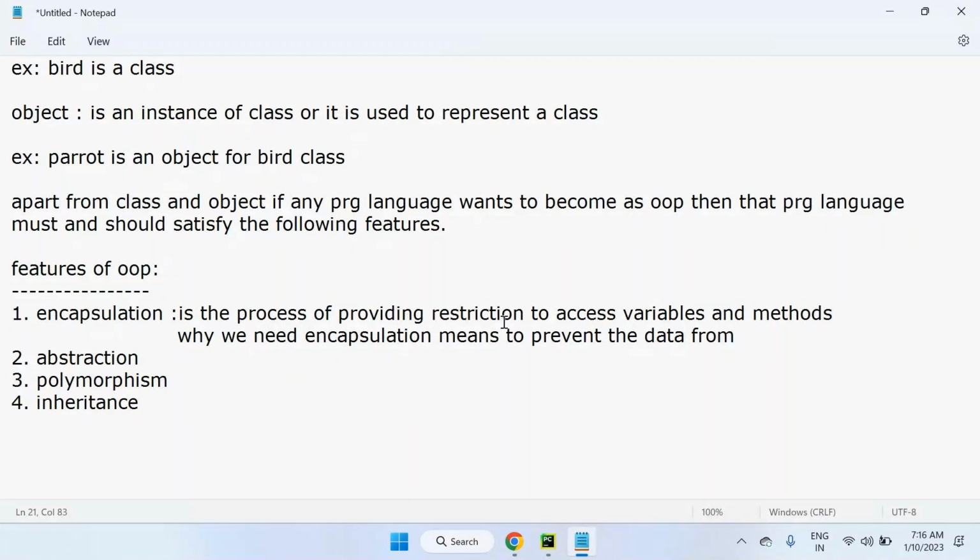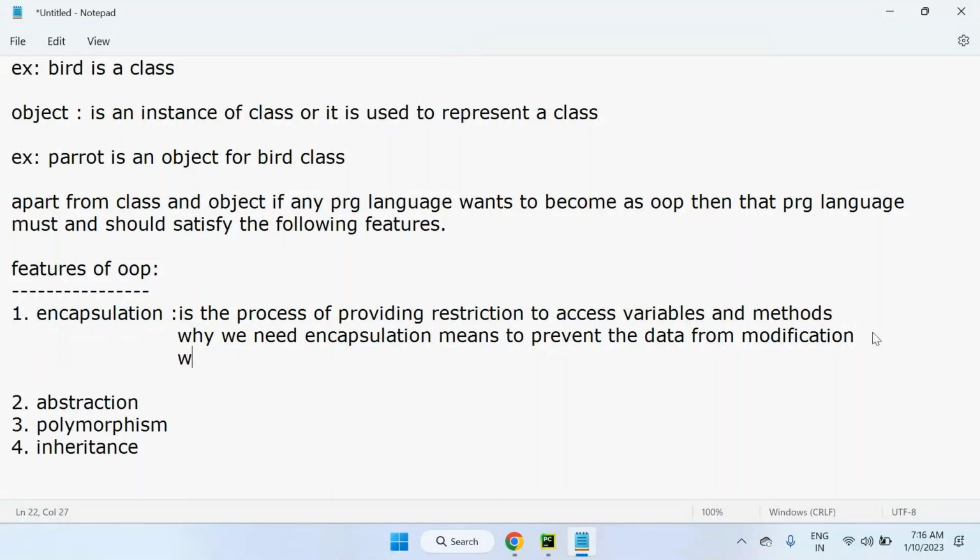If someone is trying to modify the variables, or trying to access your methods for changing the data or variable values, and you don't want to allow them, then we can go for the encapsulation feature. How can we achieve the encapsulation mechanism in object oriented programming?